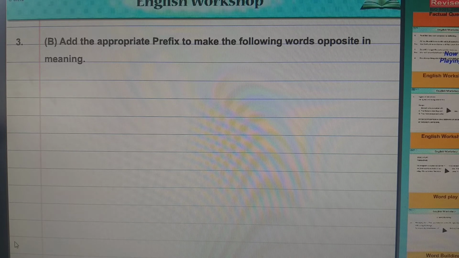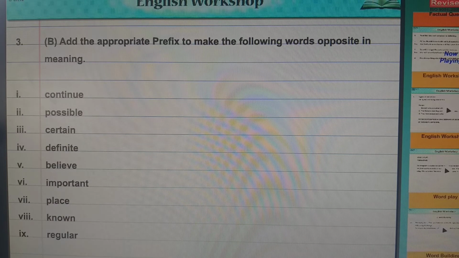This prefix and suffix topic we have completed. Prefix means what? The starting, not after but before. So the word is as it is. Now see, these are the words. Continue, discontinue. Possible, impossible. Certain, uncertain.